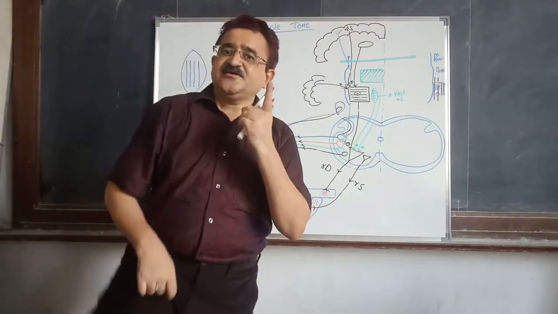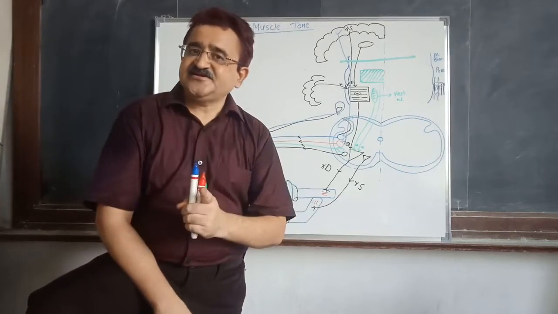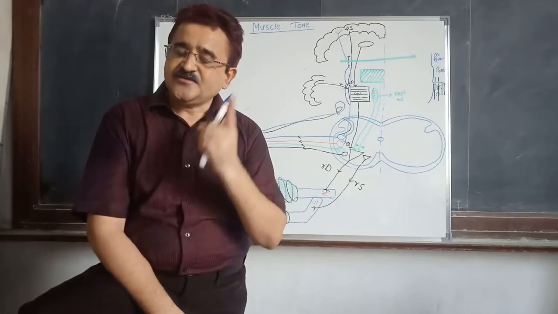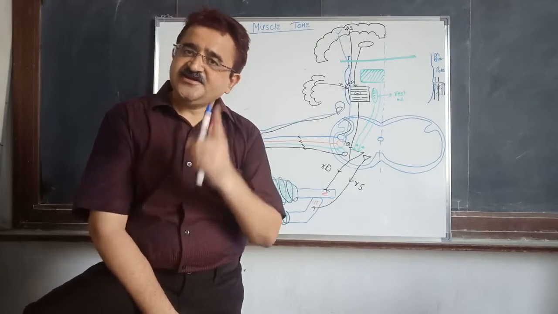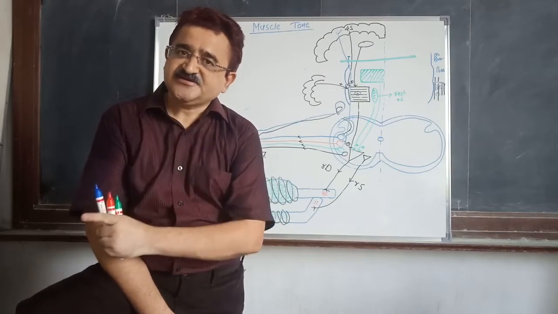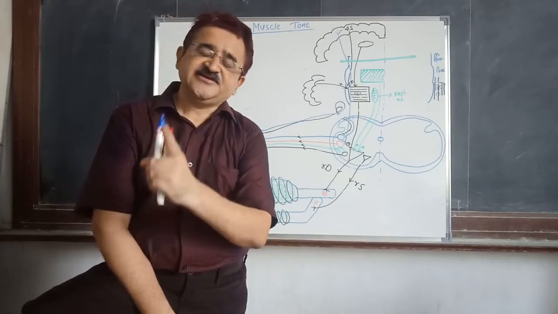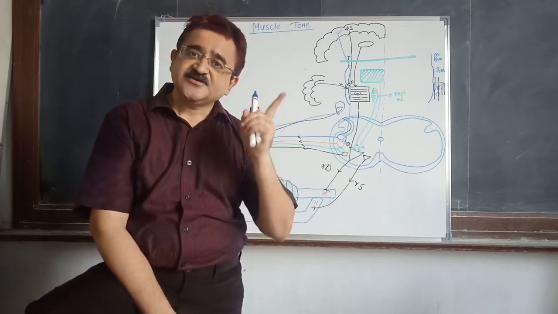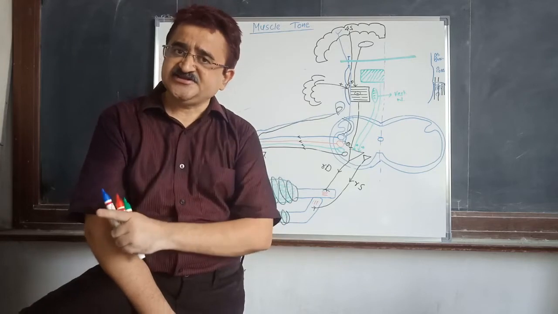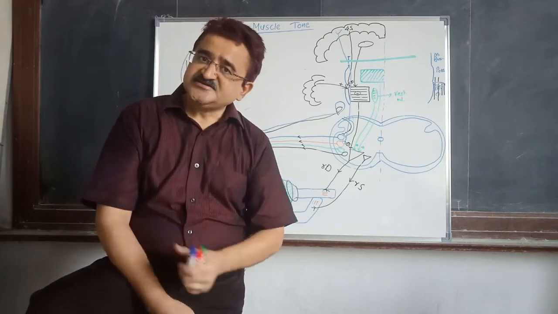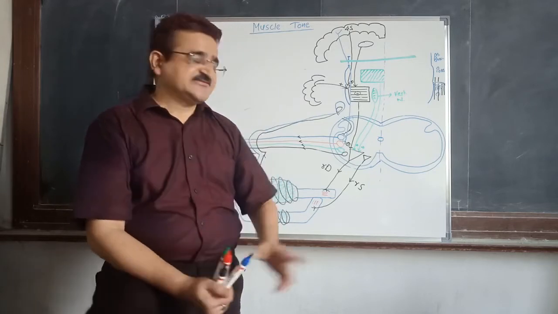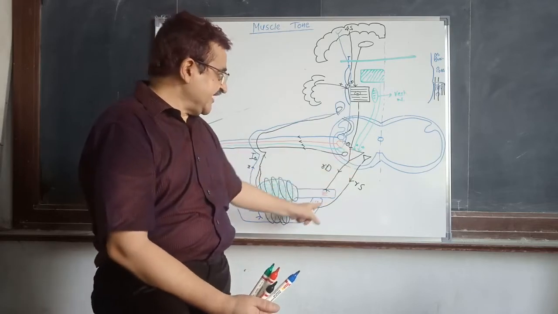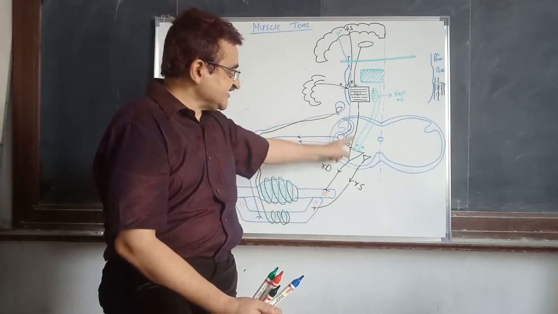Deafferentation in classic decerebrate rigidity leads to abolition of rigidity. Deafferentation in ischemic decerebrate rigidity doesn't lead to abolishment of the rigidity. So classic decerebrate rigidity is dependent on what? The activity of this reflex arc.